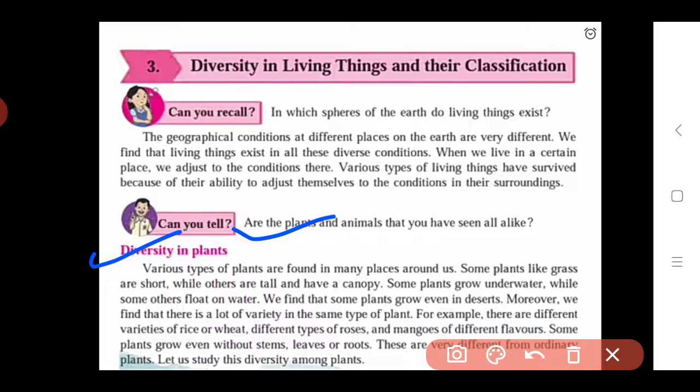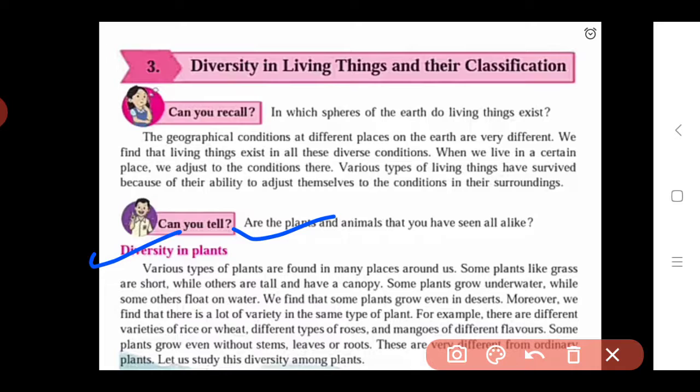Moreover, we find that there is a lot of variety in the same type of plants. If we see the example of the rose plant and mango plant, there are various varieties or species of those plants. In mango also we see Hapus mango, then Pairi, then Kesar mango. So in that way we also see varieties of mango trees.